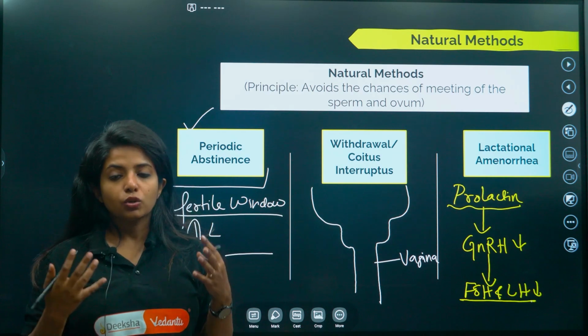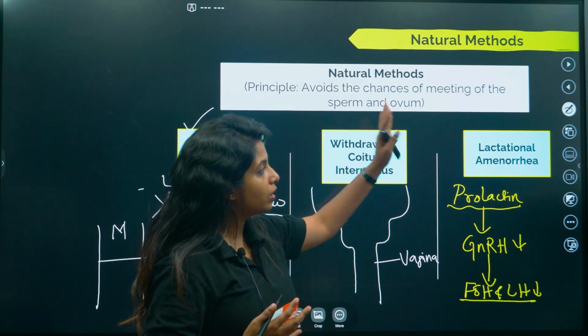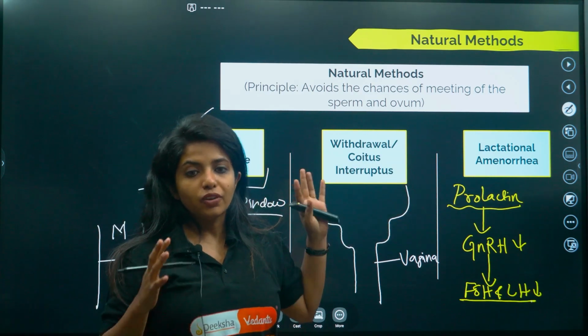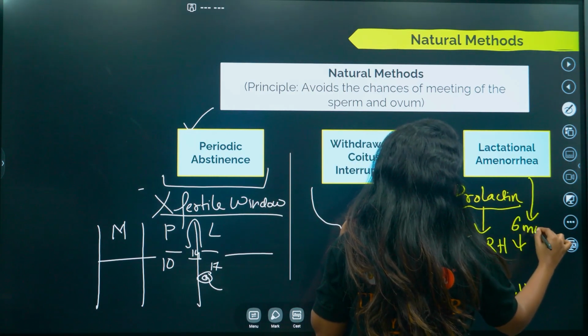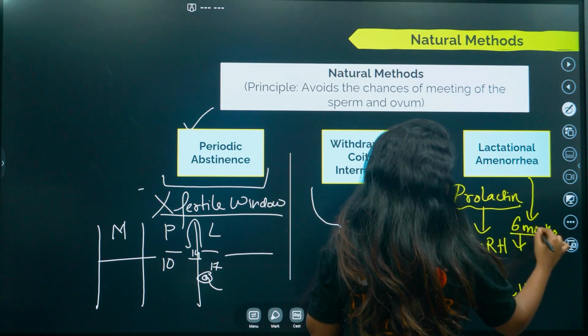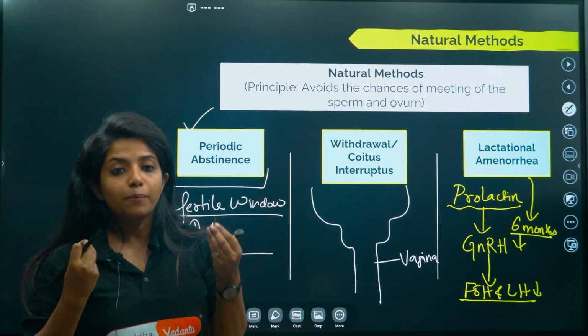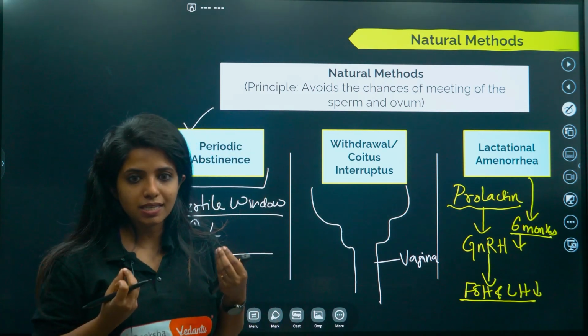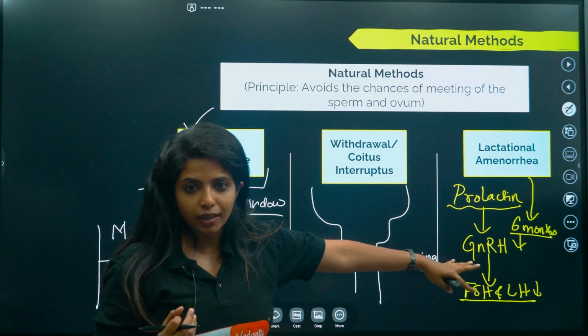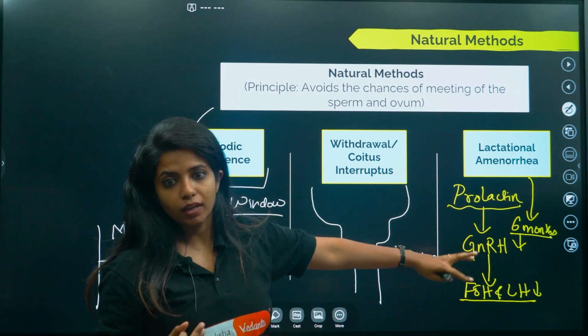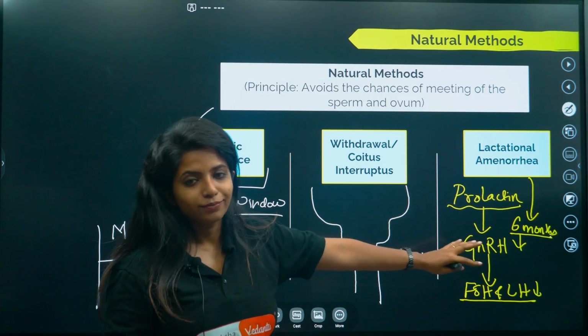Obviously no. So during the lactational period, we say it's almost up to 6 months that people can have safe sex. But again, there are high chances that this could vary. People do get pregnant during this point of time as well.